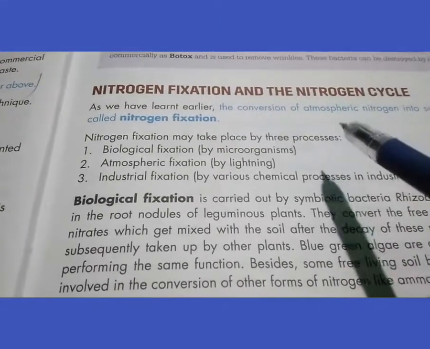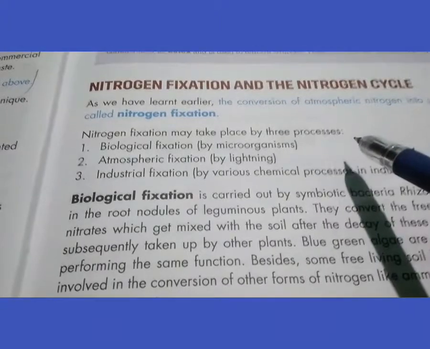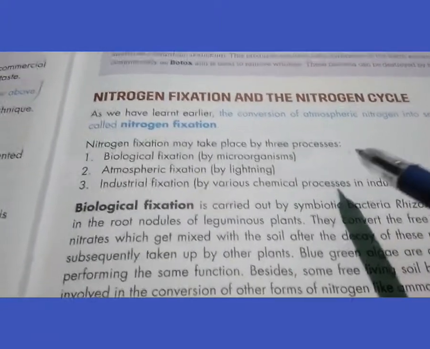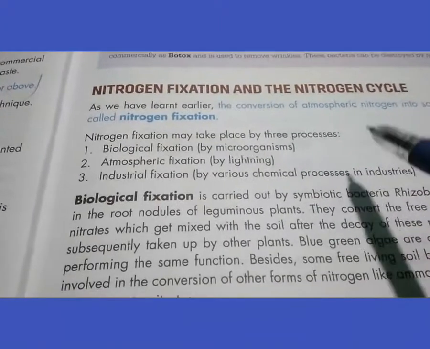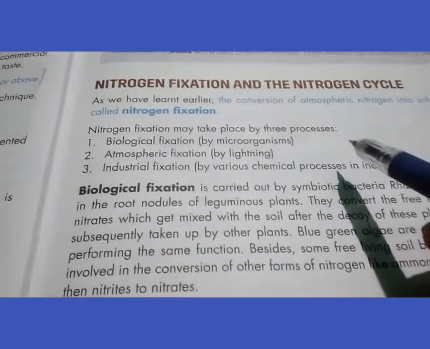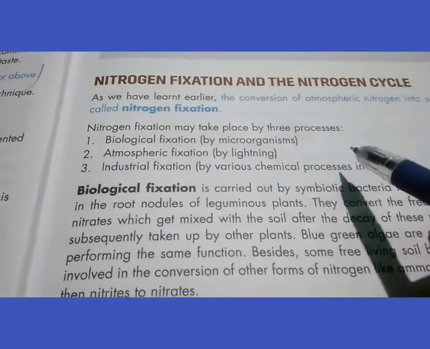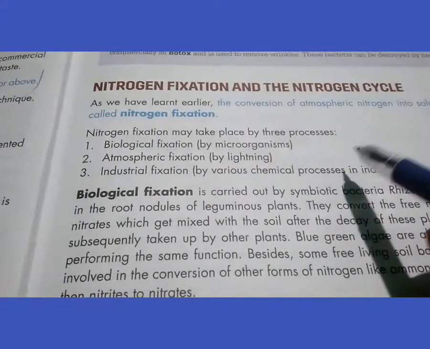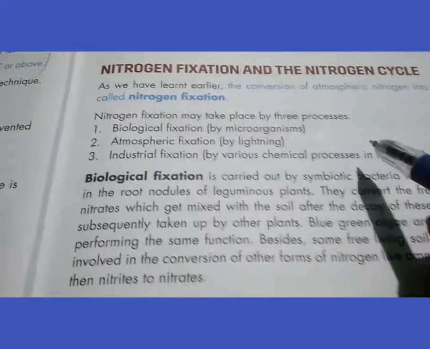So first, this atmospheric nitrogen should be converted into soluble form, that is nitrites or nitrates. This conversion of nitrogen into nitrates is known as nitrogen fixation, so that plants can absorb it from the soil.